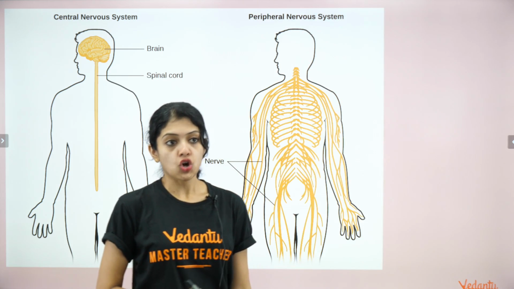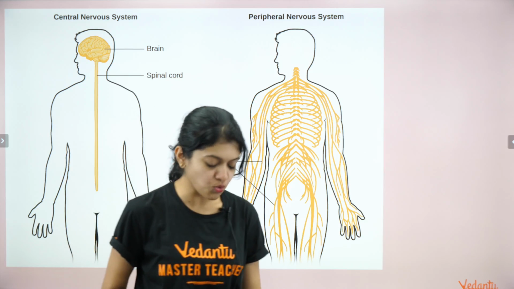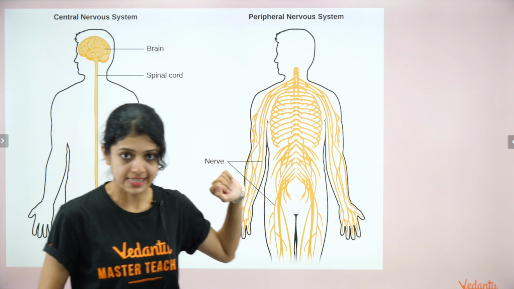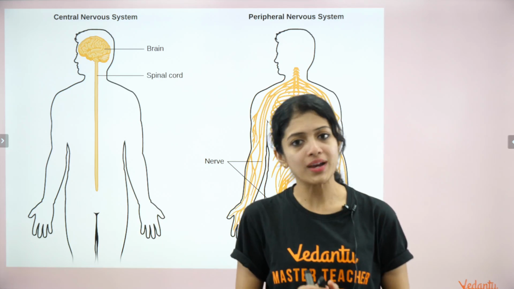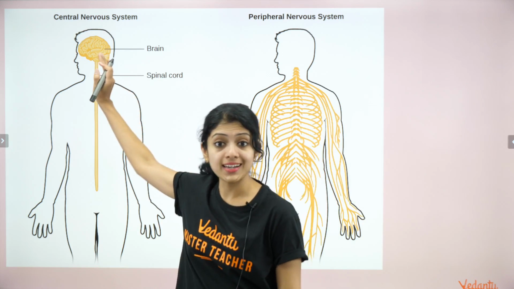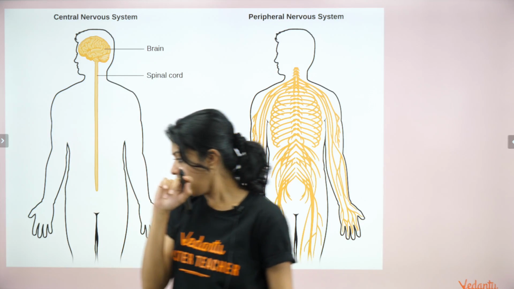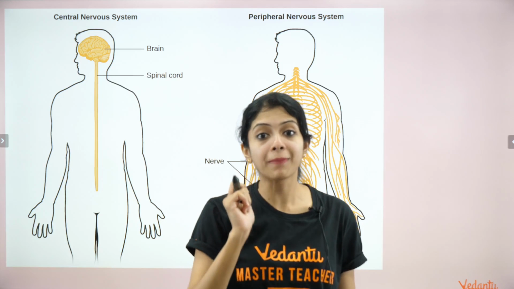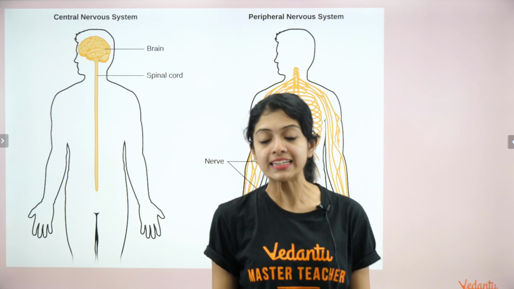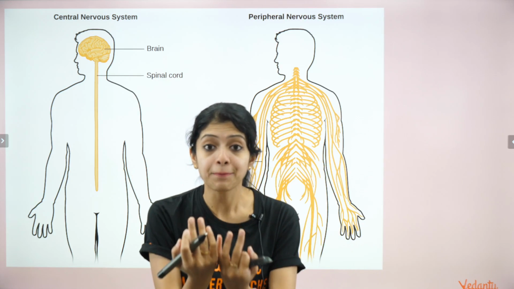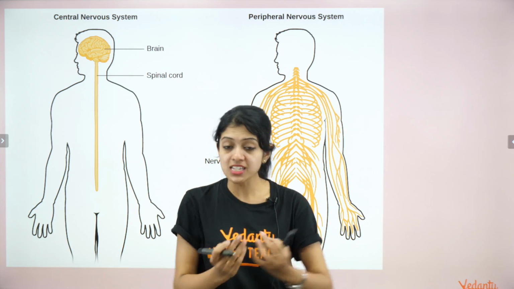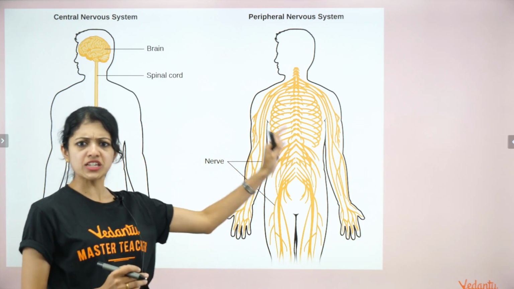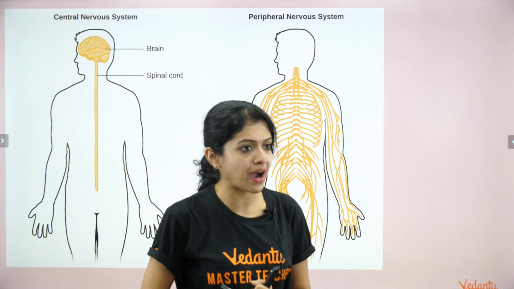And talking about the nerves, this is what the peripheral nervous system comprises. The word central should give you the hint that we are talking about the main organs, the brain and the spinal cord. What comprises its periphery or surroundings is what the peripheral nervous system would be, which are the nerves that you see connecting it to the outside part of the body.